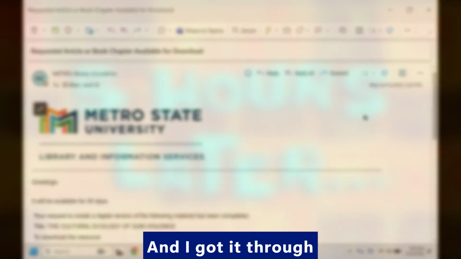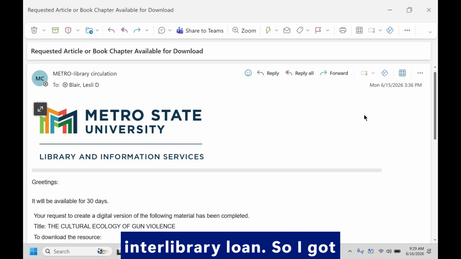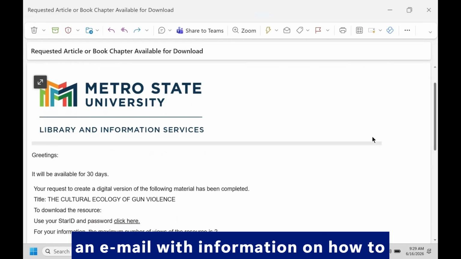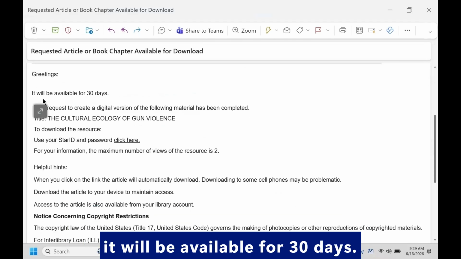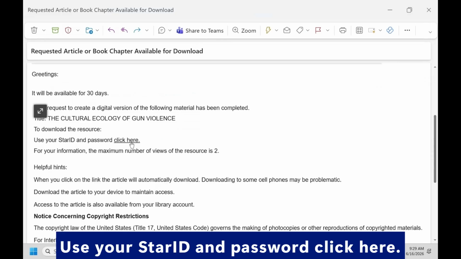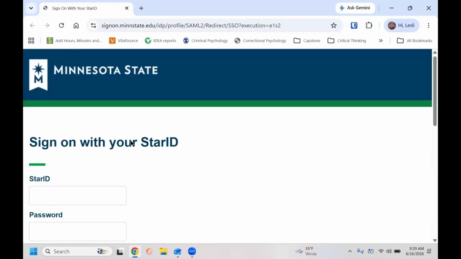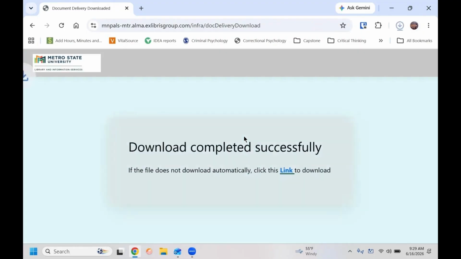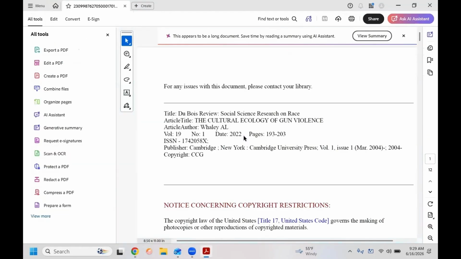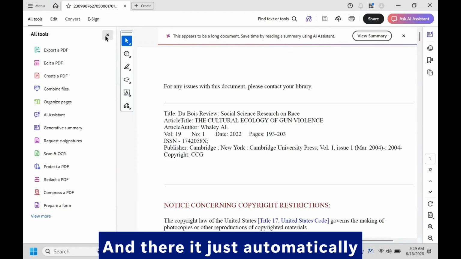And I got it through interlibrary loan. So I got an email with information on how to access that amazing article. So it says it will be available for 30 days. Use your star ID and password, click here. And there, it just automatically downloads.